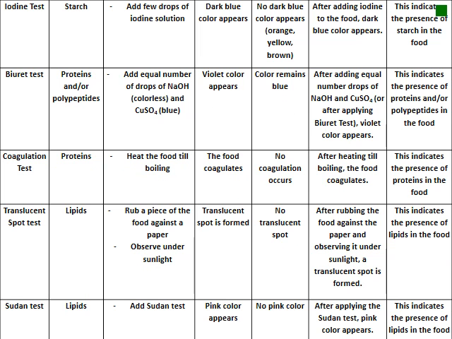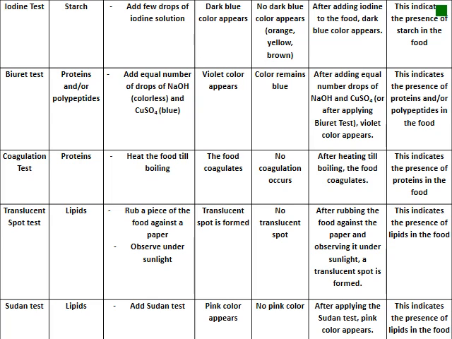Iodine test is done to identify the presence of starch. Add few drops of iodine solution. Dark blue color appears. No dark blue is a negative result. After adding iodine to the food, dark blue color appears. This indicates the presence of starch.